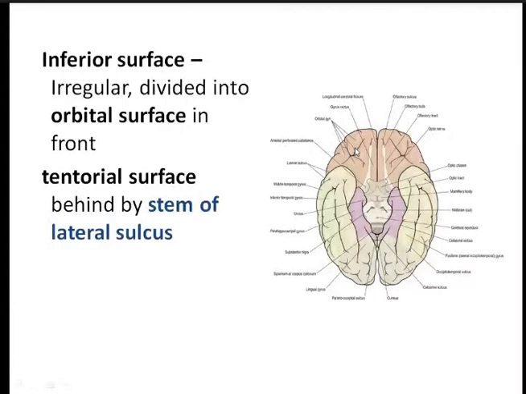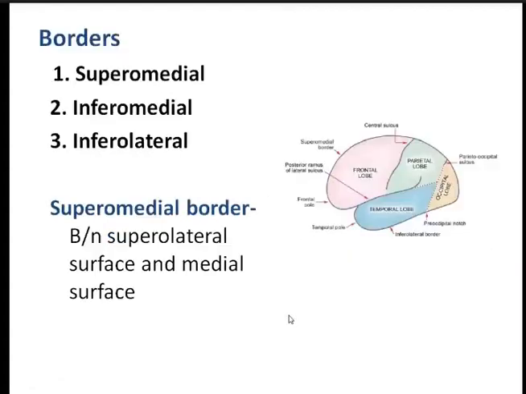Now coming to the borders, again there are three: the superomedial border, the inferomedial border, and the inferolateral border. The superomedial border separates the superolateral surface from the medial surface. This is the superomedial border.